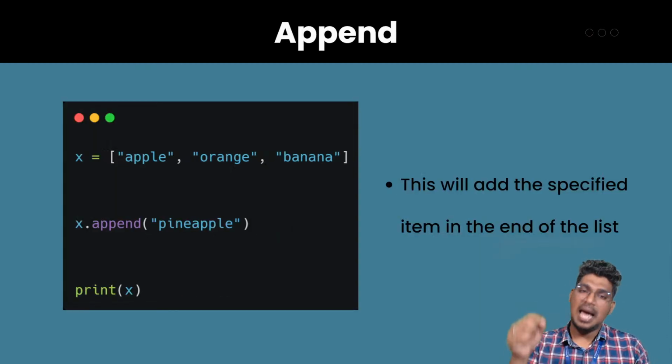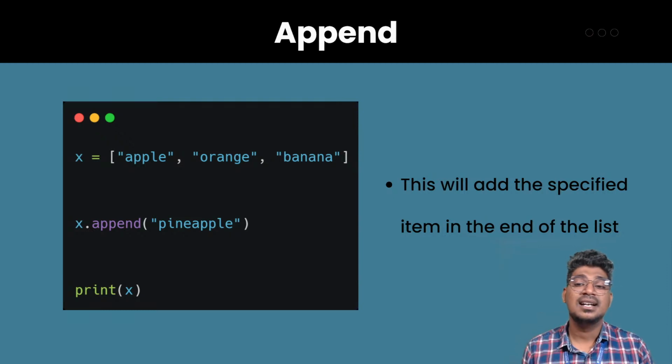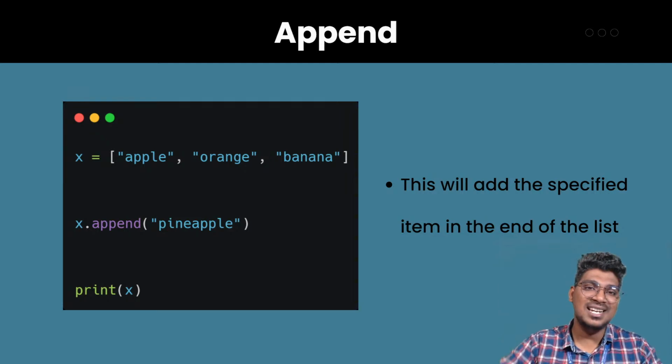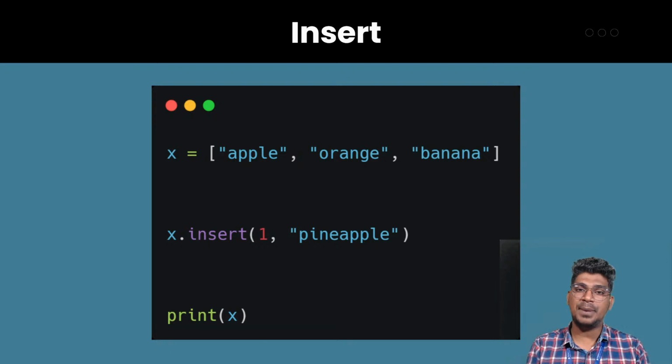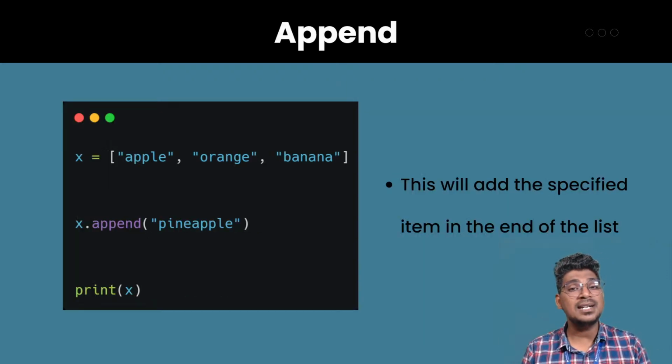Then the append function. Append is similar to insert. That means the item will be added at the end of the list. So what is the difference between insert and append? With insert you can specify one particular index number and the item is added at that index. Then what about append here?